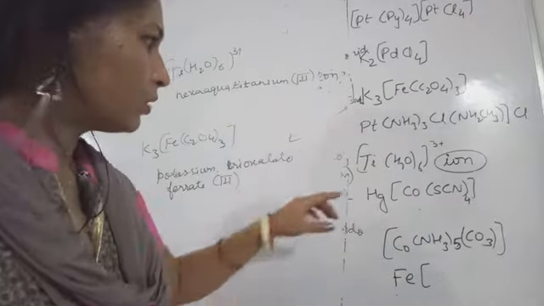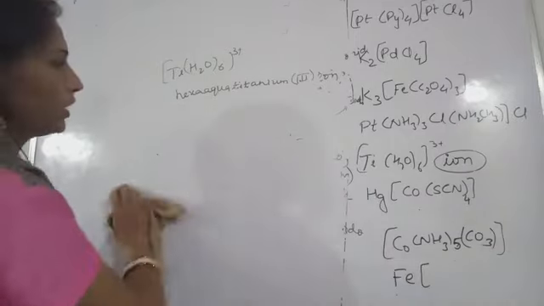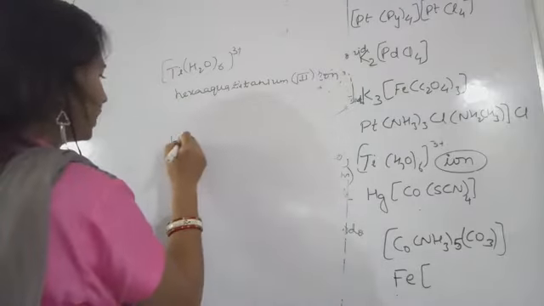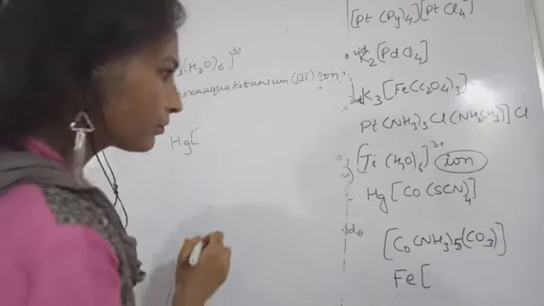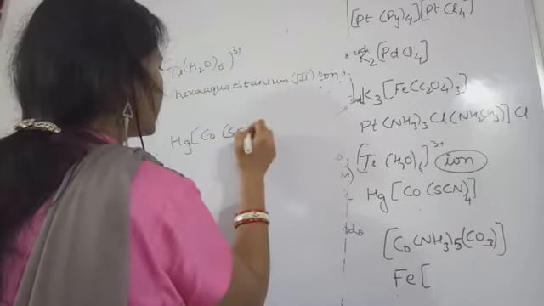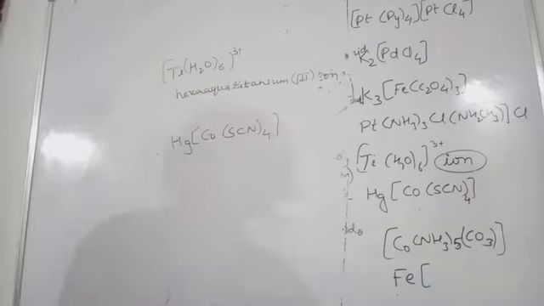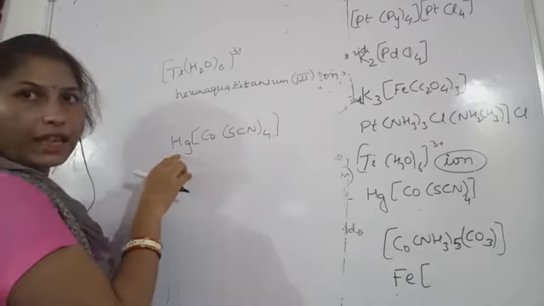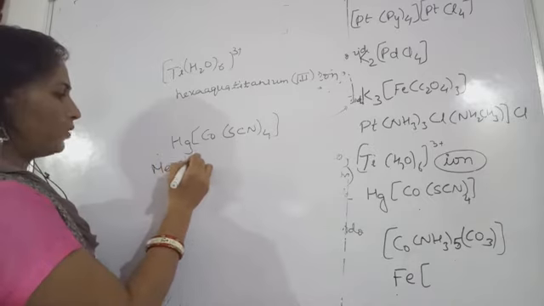Okay, so in this case mercury. With mercury we haven't seen any compound, so I took all the examples here. So this is Hg. Okay, this is cobalt and SCN. SCN, a new type of ligand was present, so I took this example also. Check it out. Now you will have to start with what? This is Hg. Hg means mercury. Okay, so you write here mercury.